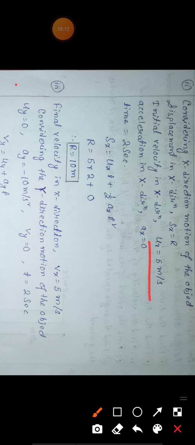5 meters per second. Final velocity is also 5 meters per second. Displacement is written as r. Acceleration in x direction: there is no acceleration in x direction, so it is 0. And time is 2 seconds. What did we just calculate? Time is 2 seconds.